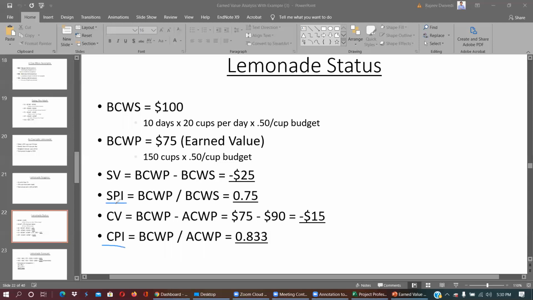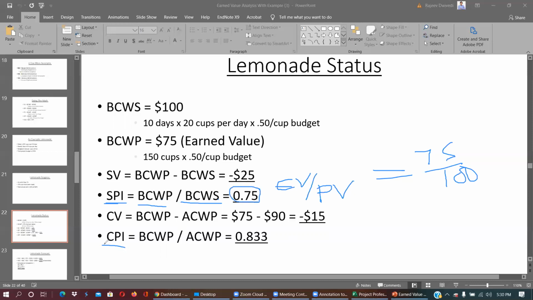Schedule performance index is BCWP, budgeted cost of work performed, which is earned value, divided by budgeted cost of work scheduled, which is planned value. So earned value divided by planned value. So 75 divided by 100, we get 0.75.